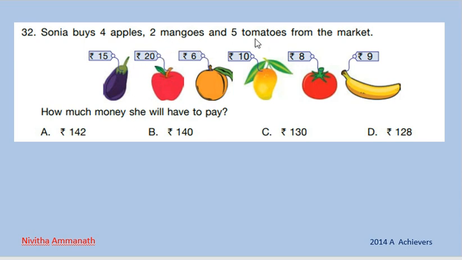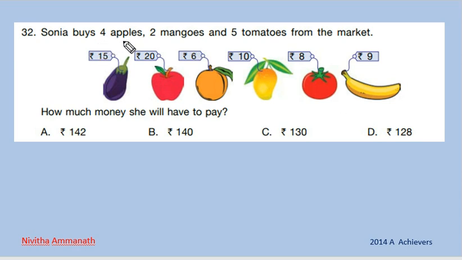Sonia buys 4 apples, 2 mangoes and 5 tomatoes from the market. The prices are apple 20, orange 6, mango 10, tomato 8 and banana 9 rupees. How much money does she have to pay?